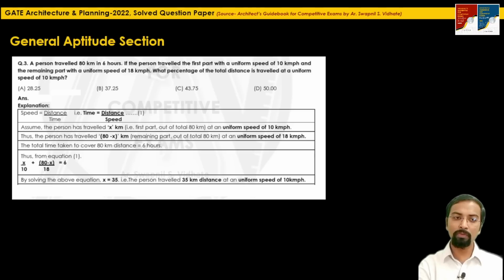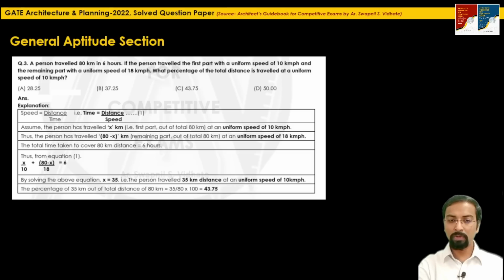So this is the distance. 13 kilometer distance the person has traveled with a uniform speed of 10 kilometer per hour. But see, this is not the answer. They are asking it in percentage of total distance. So 35 kilometer is how much percentage of total 80 kilometer? So 35 divided by 80 into 100, we will get the value equal to 43.75.